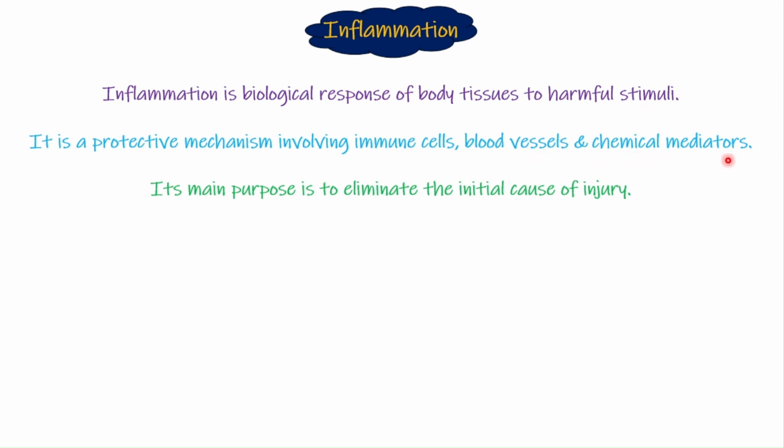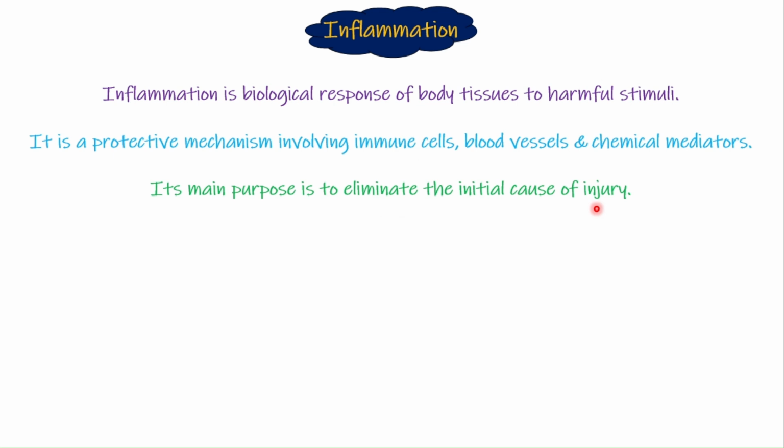The chemical mediators are released, which cause vasodilation of blood vessels and increased permeability of blood vessels, which helps a lot of WBCs move to that area of injury and makes it easy for them to move out of the blood vessels into the tissue where the harmful stimulus is. Those WBCs protect the body by eliminating the initial cause of injury. So this is inflammation.